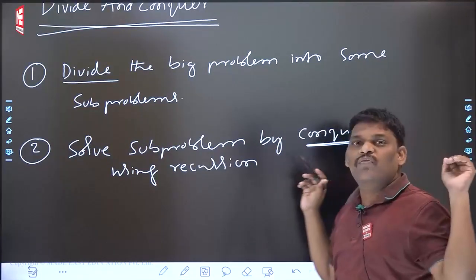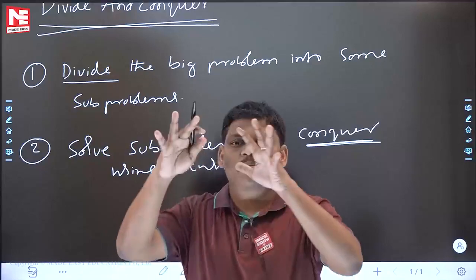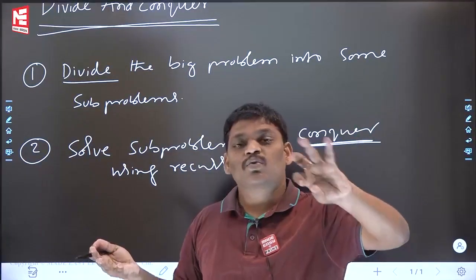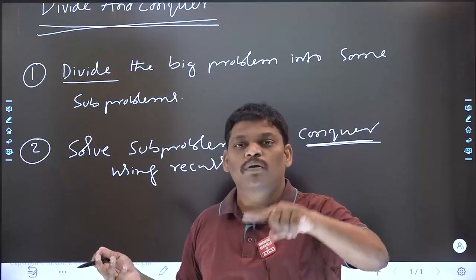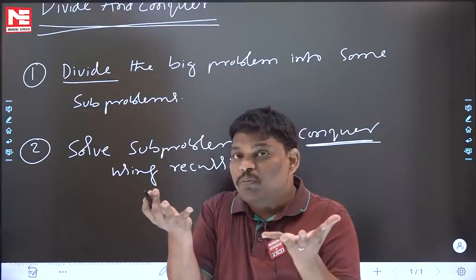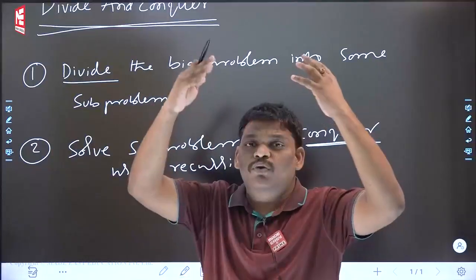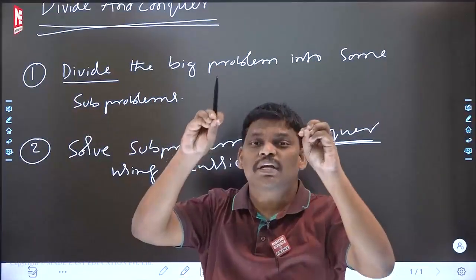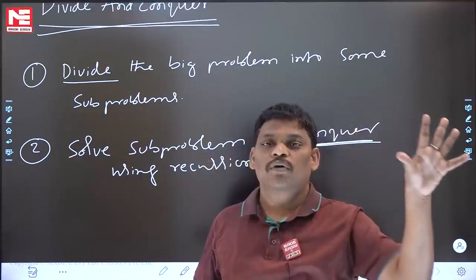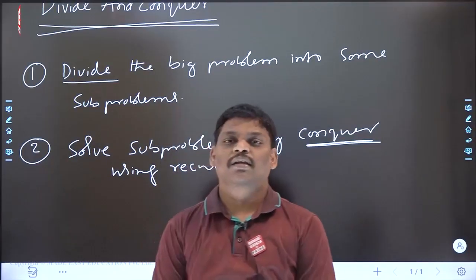Let me ask you, the first step is over. What will happen? The bigger problem will be divided into some subproblems. The second step is saying that using force, solve the subproblems by calling recursion again and again. How are the subproblems solved? They may call recursion again, do whatever you want. At the end of the second step, you have subproblem solutions. Maybe recursion is there internally.